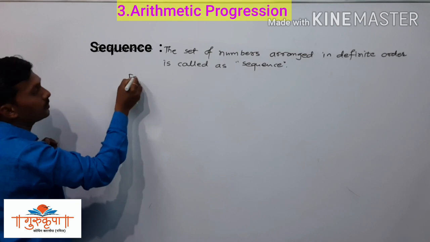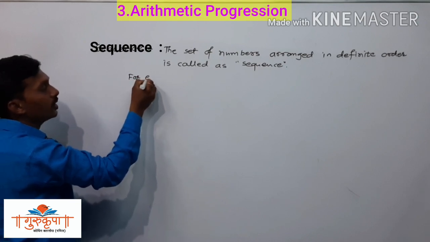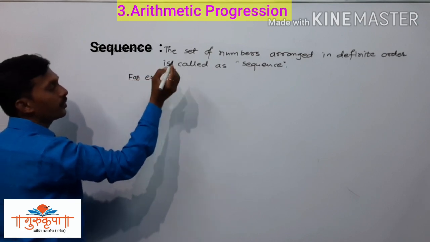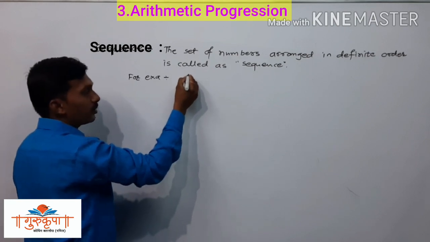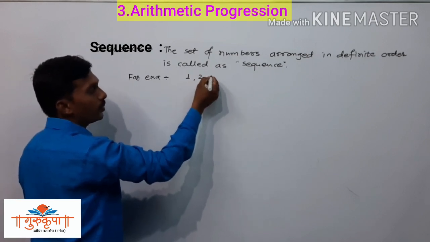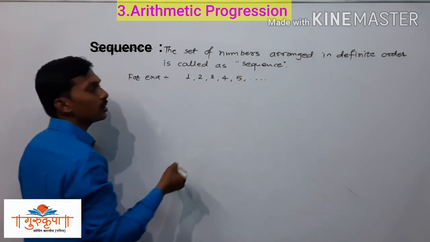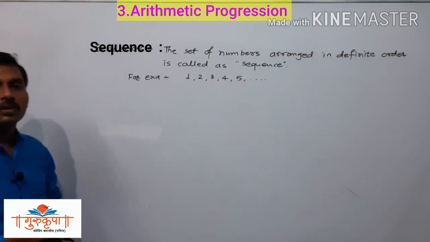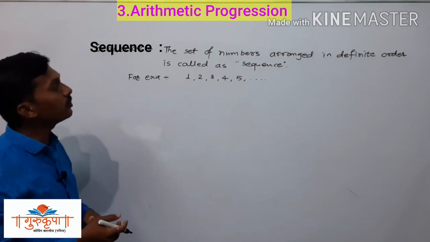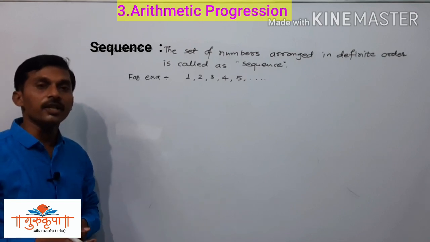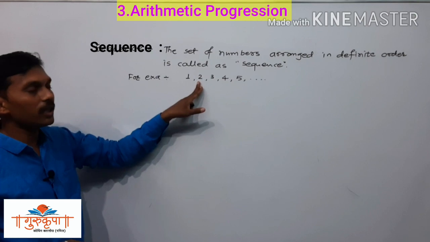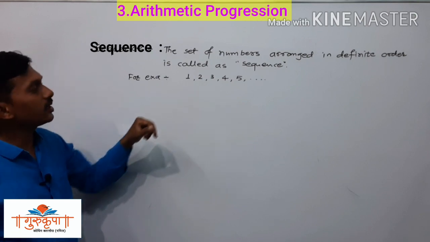For example, we will write 1, 2, 3, 4, 5 and so on. It is also a sequence, since the numbers are arranged in the definite order. Here we will write some more examples.